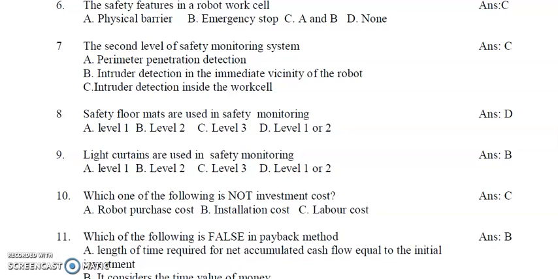Ninth one, light curtains are used in safety monitoring. A. Level 1, B. Level 2, C. Level 3, D. Level 1 or 2. So the answer is level 2.